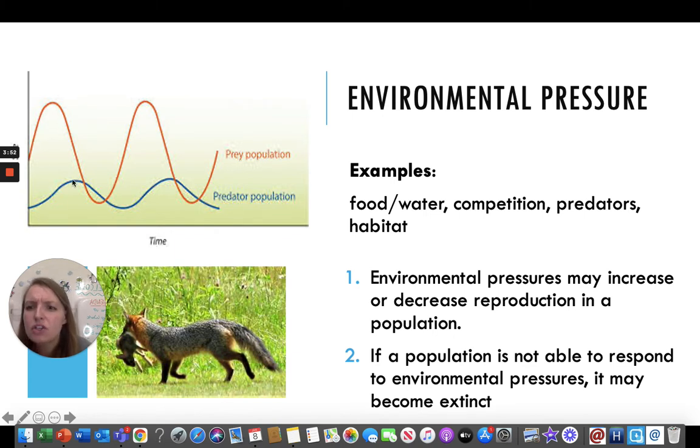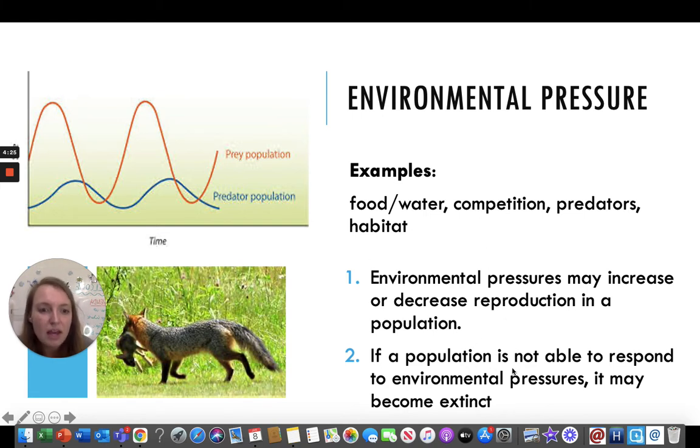But at a certain point, there are so many foxes that they eat up a lot of the rabbit population, and that causes that population to crash. Then there isn't enough food for the predators, and their population goes down. It's kind of an up and down cycle, but the environment really has an impact on how big or how small the population is and how much they're reproducing.